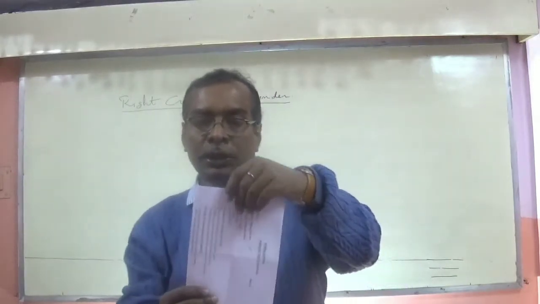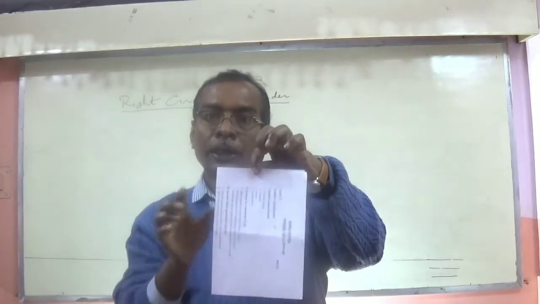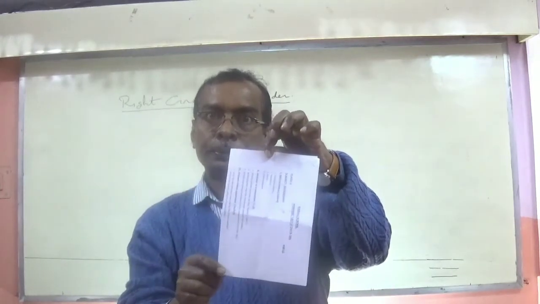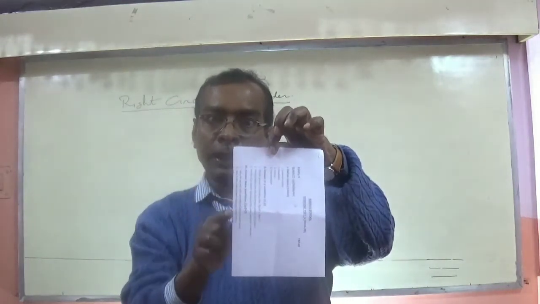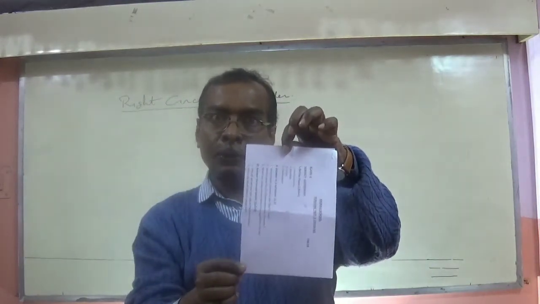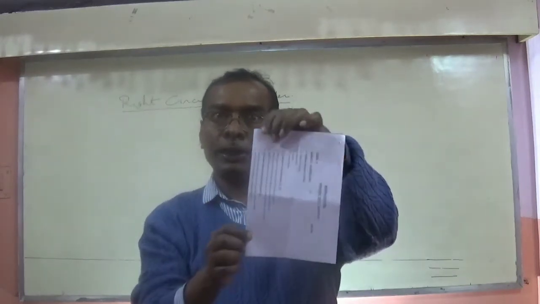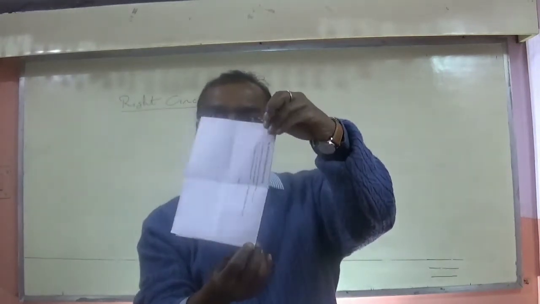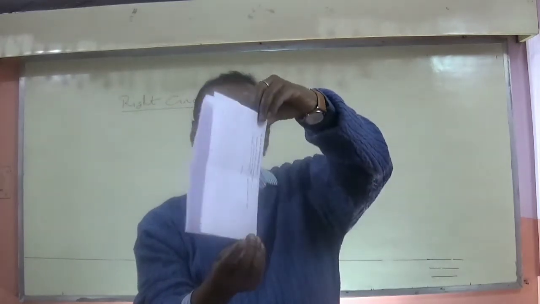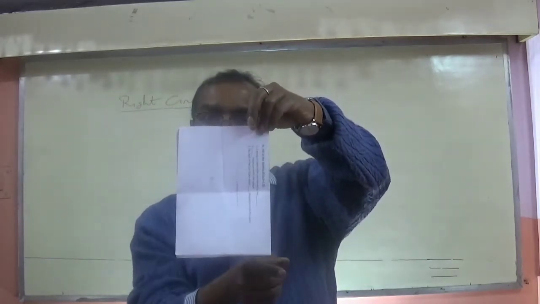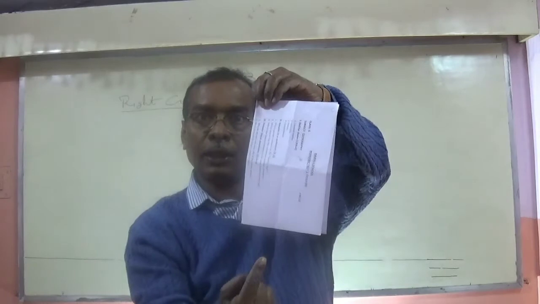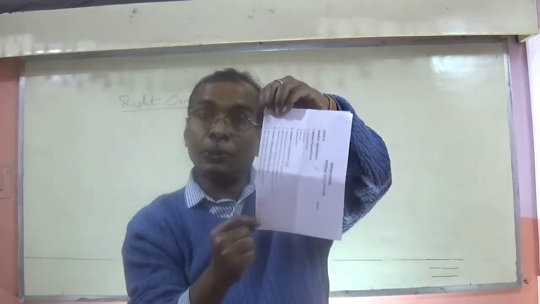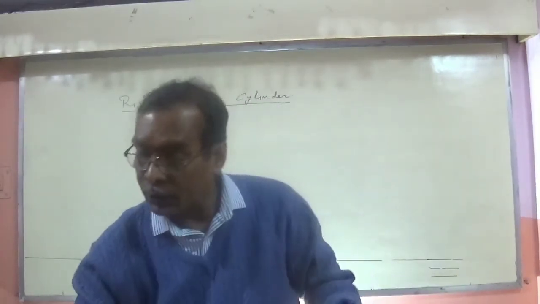So suppose this is a piece of paper. This is a rectangular shape, with right angles. Now suppose, taking this one as the axis, I am going to rotate it around like this. Then just imagine what is happening around this axis. One cylinder is forming, right? The base of the cylinder is coming as a circle, and this is a right angle. That is why it is known as a right circular cylinder.